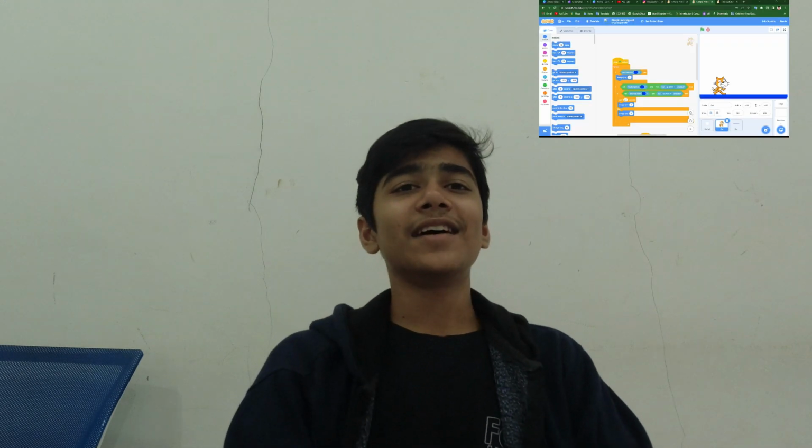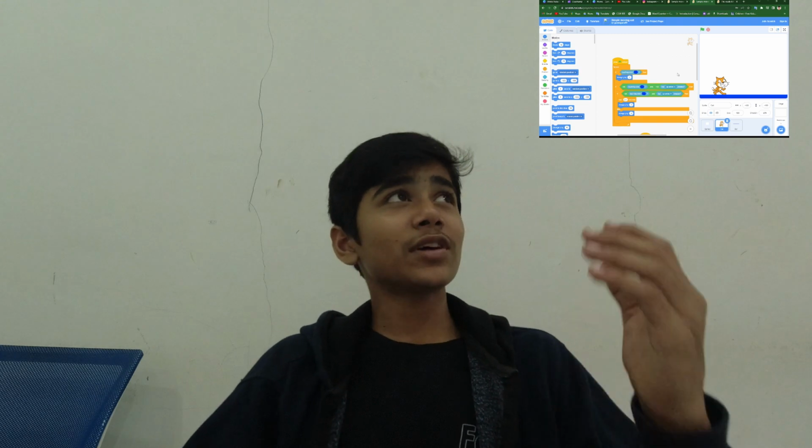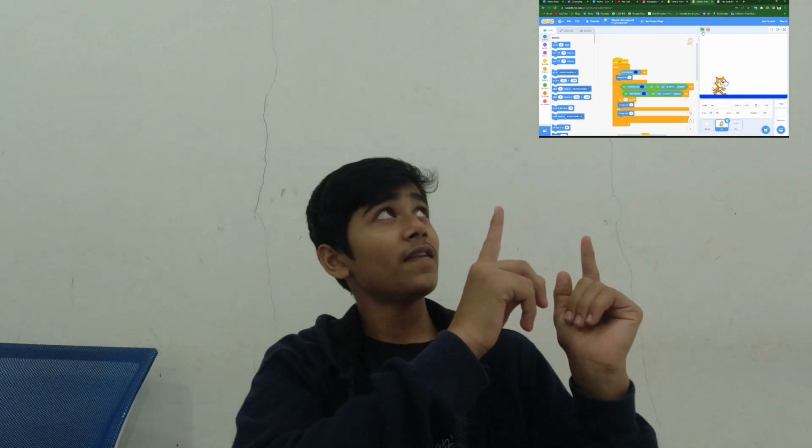You can drag and drop, like this, and you can make your game just using blocks. So what do you think? Is Python better for the basics, or Scratch? Scratch, yeah. As you can see here, there is a little Scratch game that you're going to see soon. In here you can see there's a little Scratch game. Later I will show you how to make that game. So that's the intro of Scratch.